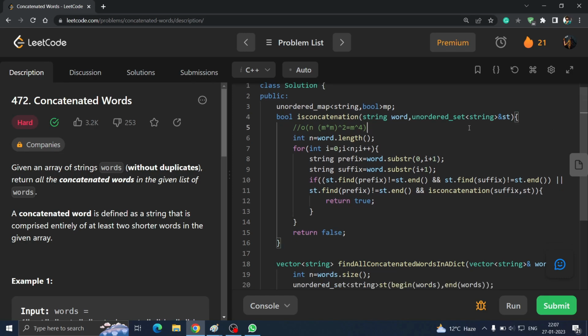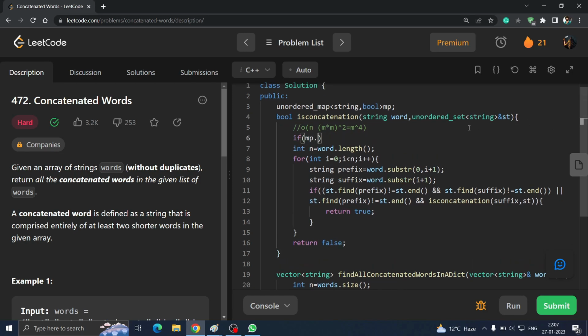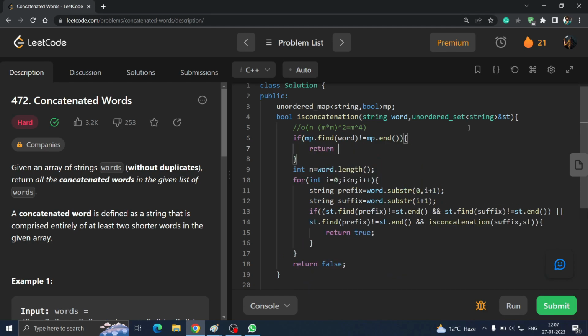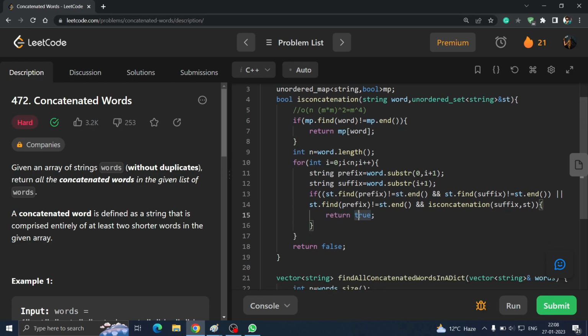And we will have to also write here that if it is already found in the map, we will return it. Map dot end, then we return map dot word to our function, and this is true, and we have to make here return map dot map word to true.